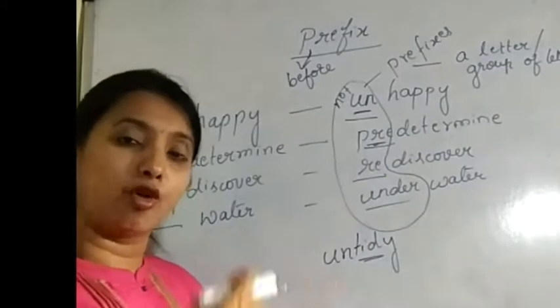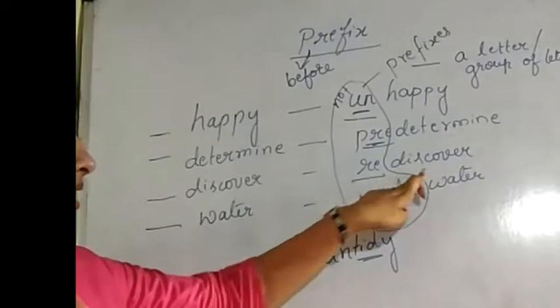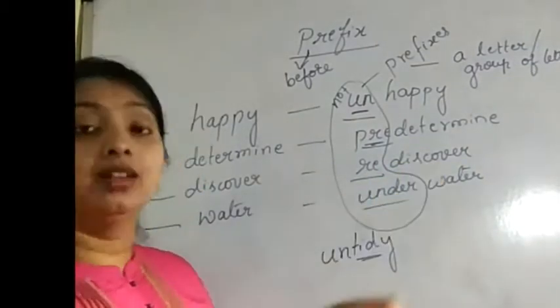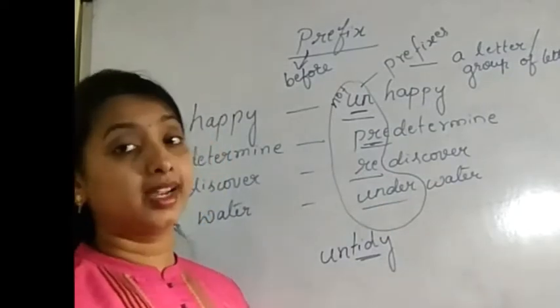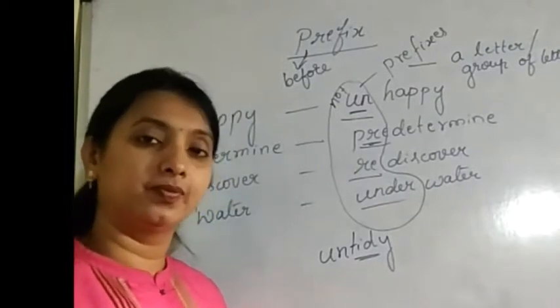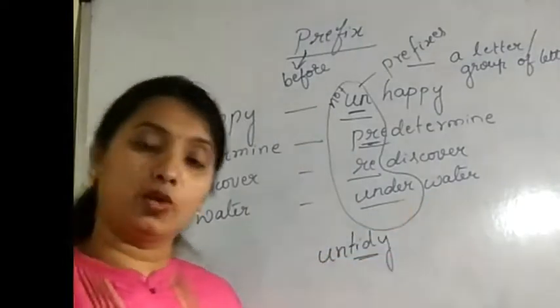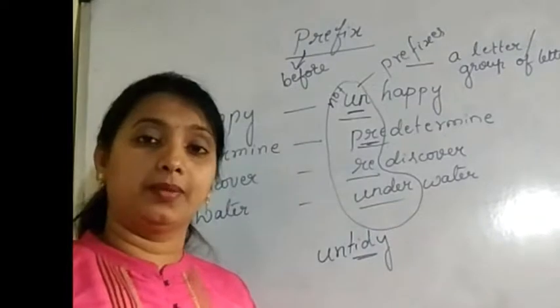So, determine before. Next word, discover, rediscover. Re means what? Again. So, rediscover, discover again. So, one more word if I go for rearrange. Arrange we know the meaning. Rearrange means arrange again. Underwater. Under means below. So, underwater means below water.